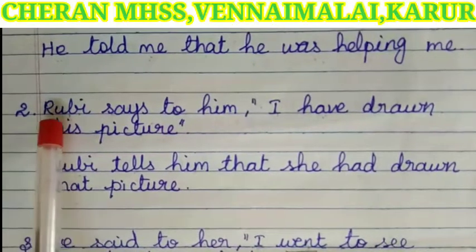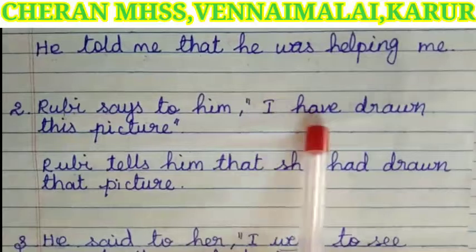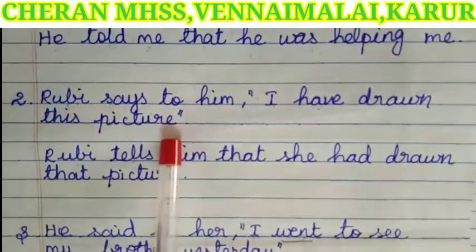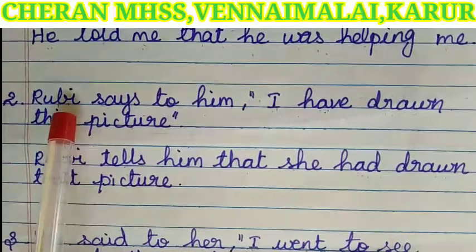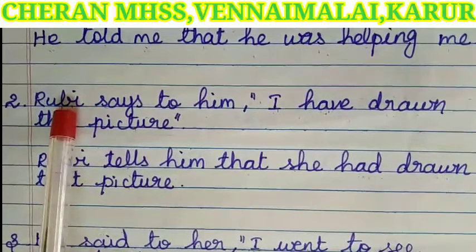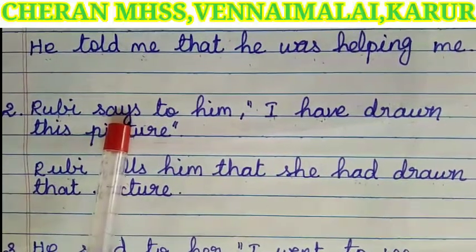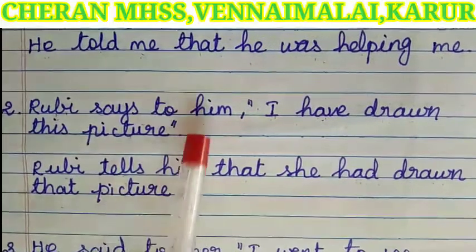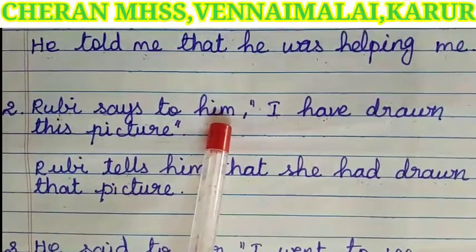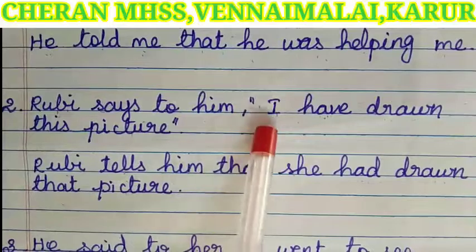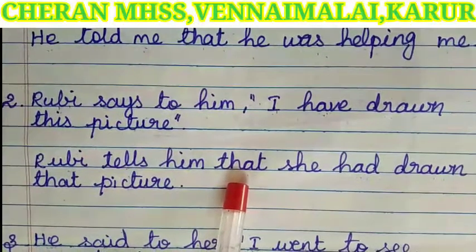Second example is Ruby says to him, I have drawn this picture. Ruby, the speaker, is the same. Here the reporting verb says to will change as tells. Him, the listener, is also the same. Instead of comma and quotation, we add that.